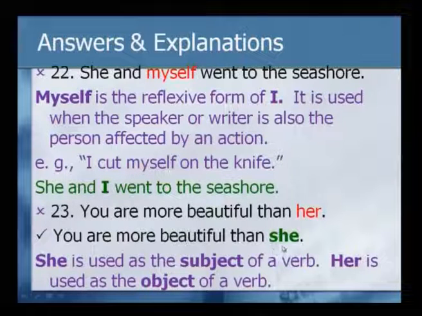Now, here she is used in the subject sense. So, she came to her: she, subject, came to her, object. So, there her is correct, but here it is incorrect because the subject form should be used, that is she. So, that is why you are more beautiful than she.